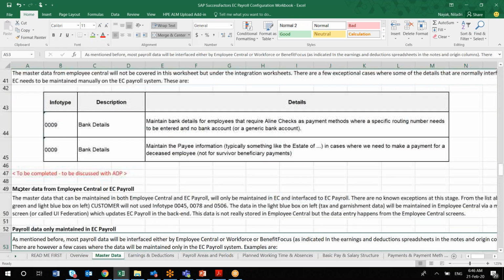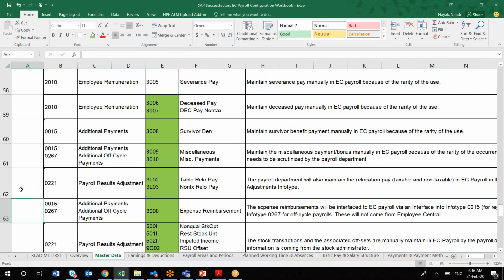So how do we come up with those info types? Do we go over all the info types from the client who provides that information, or how do you come up with those info types?